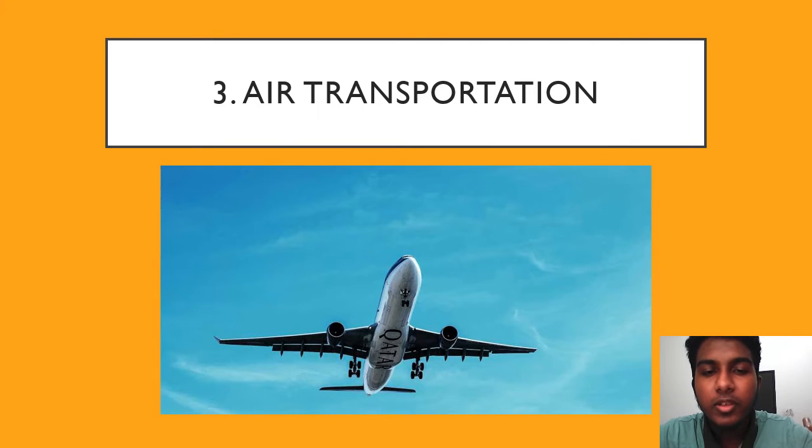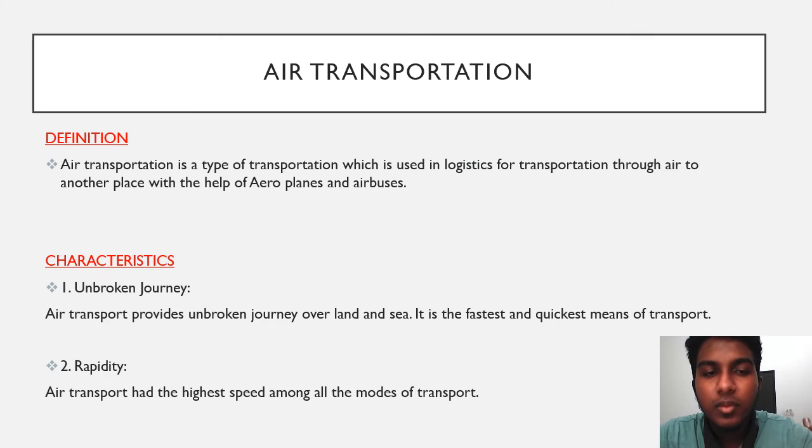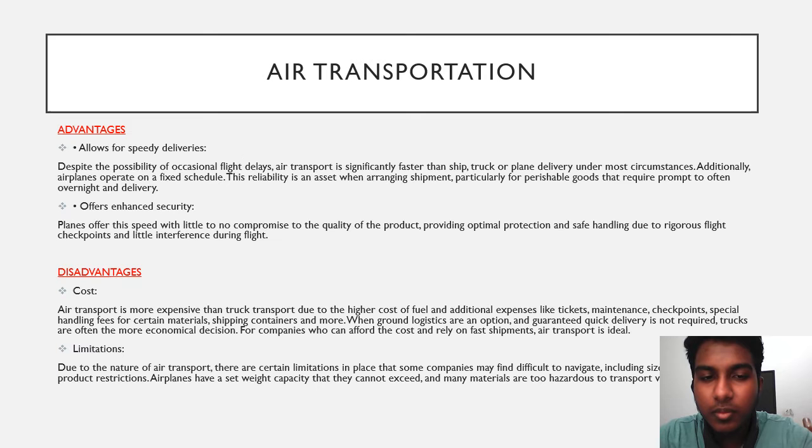Next, air transportation. Air transportation is a type of transportation used in logistics to move goods through the air to another place with the help of aeroplanes and airbuses. The characteristics are unbroken journey: air transport provides an unbroken journey over land and sea. It is the fastest and quickest means of transport. Rapidity: air transport has the highest speed among all modes of transport.